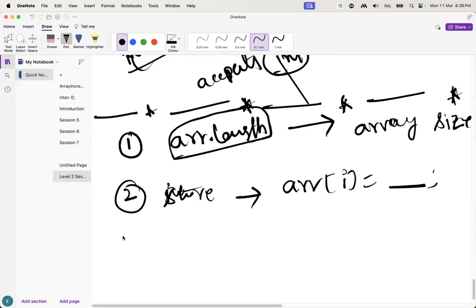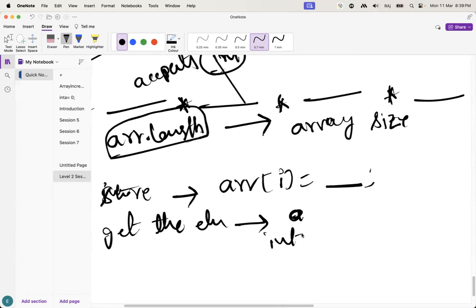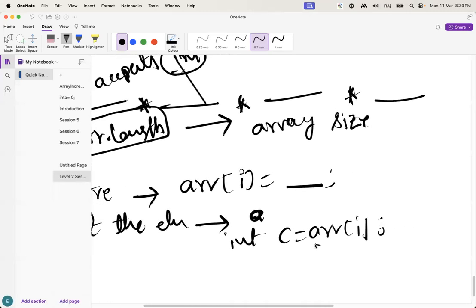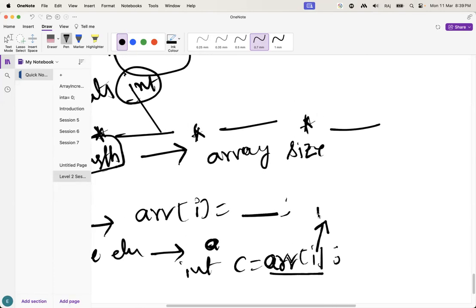Guys, second thing, if you want to get an element, how do we get it? Let's suppose I want to get one value: c equal to array of i. In this way we get the element. Guys, understand? Array of i. What does i mean here, guys? i means index.